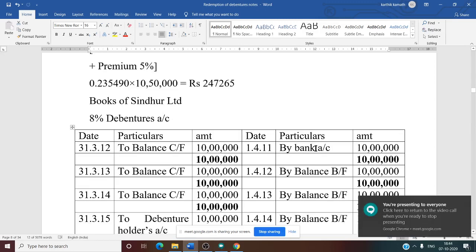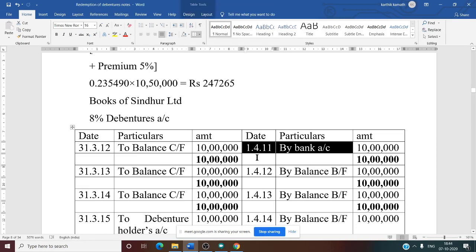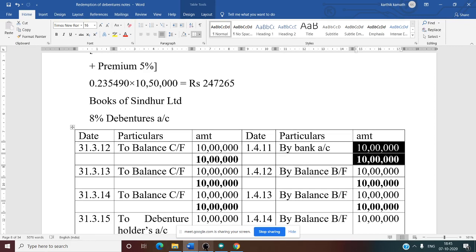That is why credit side issue. First, debenture is issued on 1/4/2011 by bank account, 10 lakh. It is 10 lakh because it is issued at par, payable after 5 years at premium. At the time of taking the loan, it is at par. That is why 10 lakh.